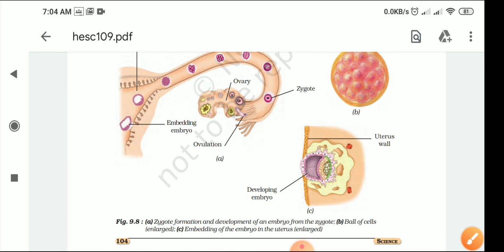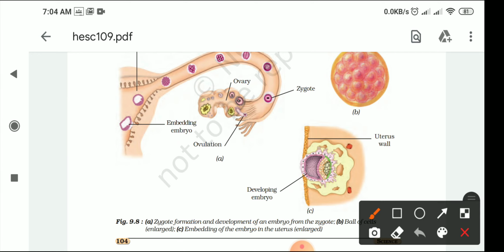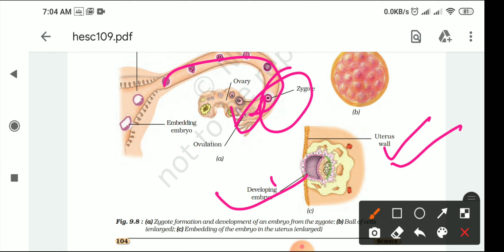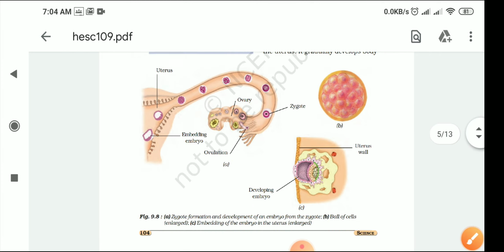Now here you can see some pictures. This is the fallopian tube. Here you can see the ovaries, they are releasing the ova. Here you can see the zygote is forming. This is the uterus wall. Here is how the embryo is implanted inside the uterus. So this is the process happening inside the womb.